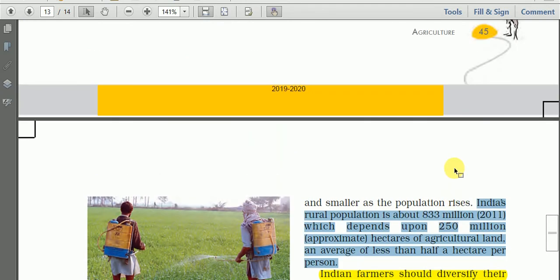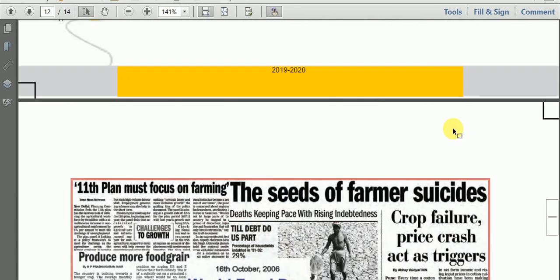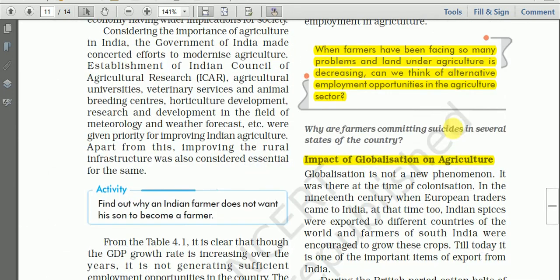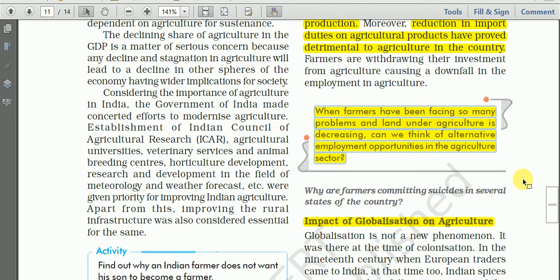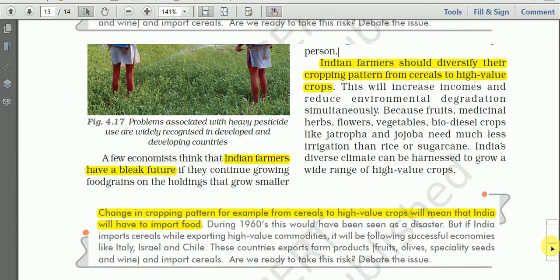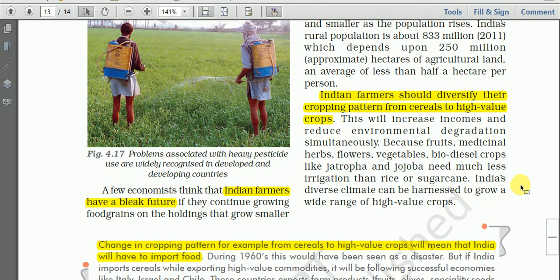So I will tell you the area. When farmers have been facing so many problems in Indian agriculture, and the land under agriculture is decreasing, having been occupied by settlement and other infrastructure, can we think of alternative employment opportunities in the agriculture sector? This is the question mentioned in your book, and here is the answer.